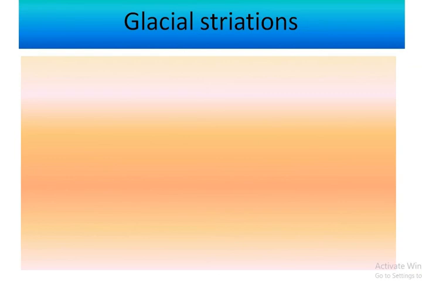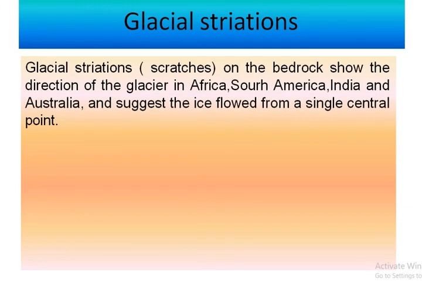Glacial striations. These are marks or scratches on the rocks that indicate the flow direction of the glacier. Glacial striations on the bedrock show the direction of glaciers in Africa, South America, India and Australia, and suggest the ice flowed from a single central point.